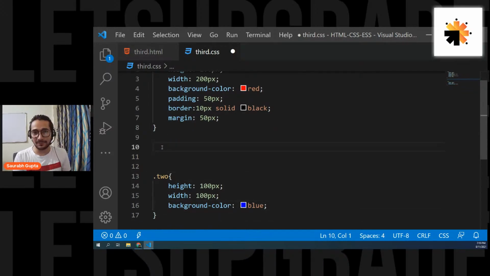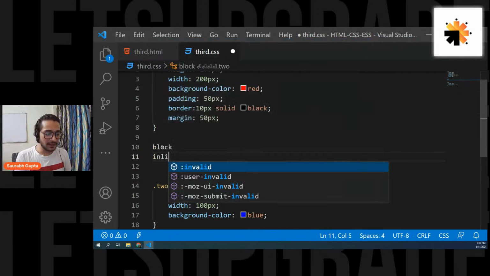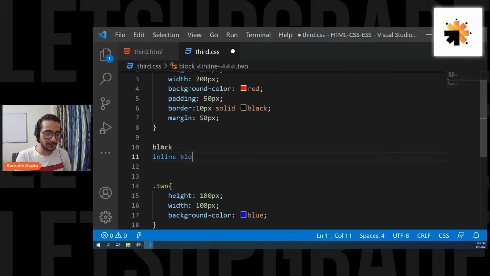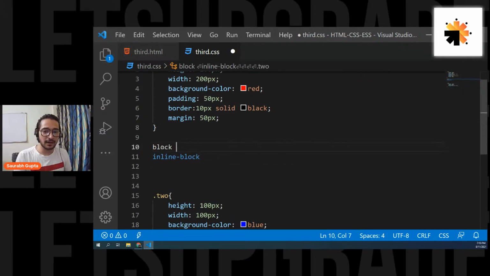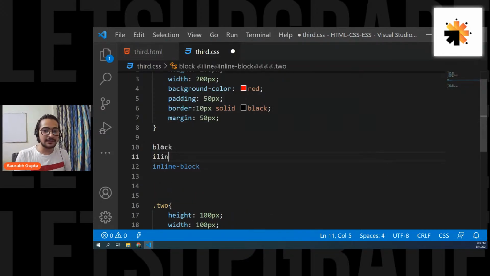Okay, everyone remember, as I said, there is a block element. Okay, and there are three basic categories of elements. One is block, one is inline block, and then one is inline. These are the three basic categories of element. Block element, which is your div. Inline element, which is nothing but your normal text. It's nothing but the inline element. Okay, and then you have inline block.